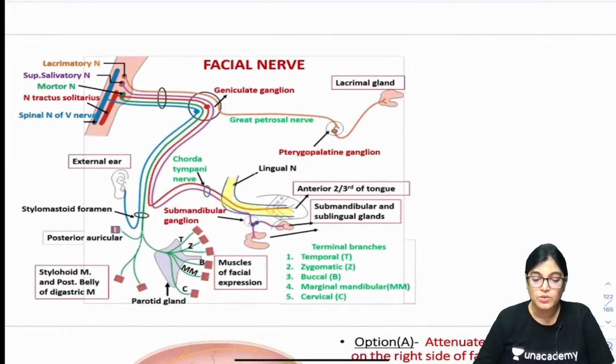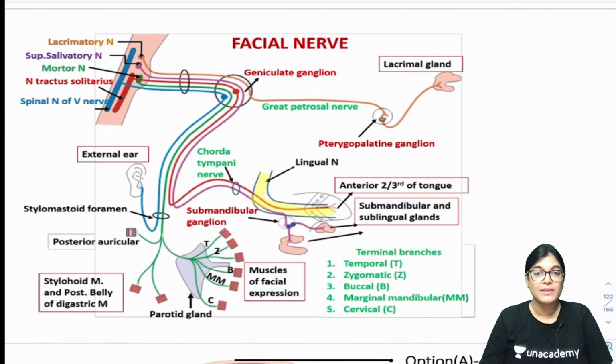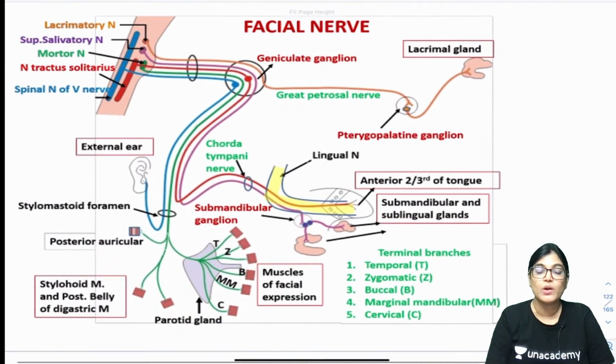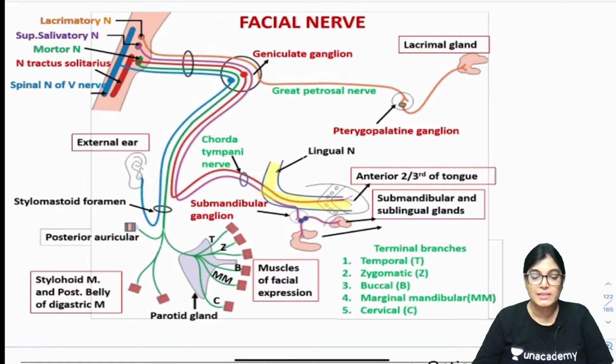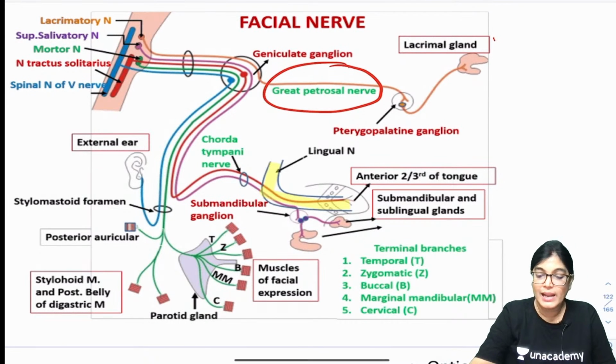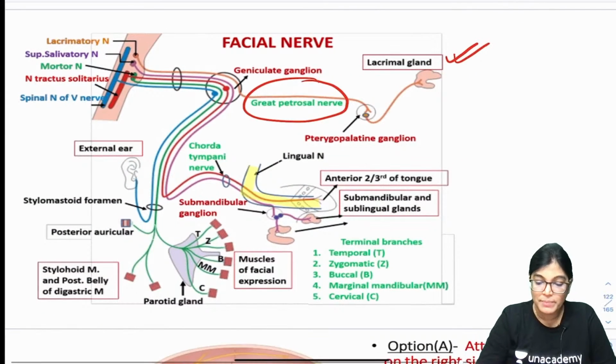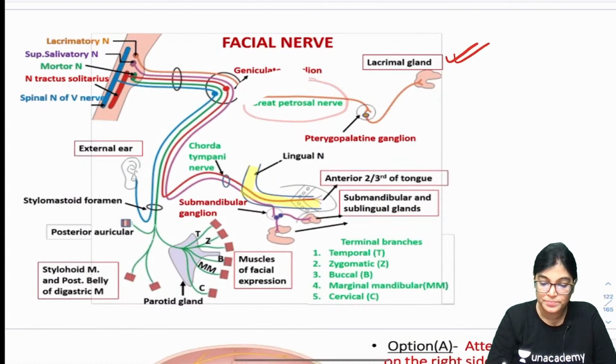So I would like to give you an elaborate account of the important branches of the facial nerve, what these are supplying, and what clinical signs and symptoms they suggest in the patient. Now see here, if the greater petrosal nerve is involved, lacrimal gland, greater petrosal nerve is supplying which structure?